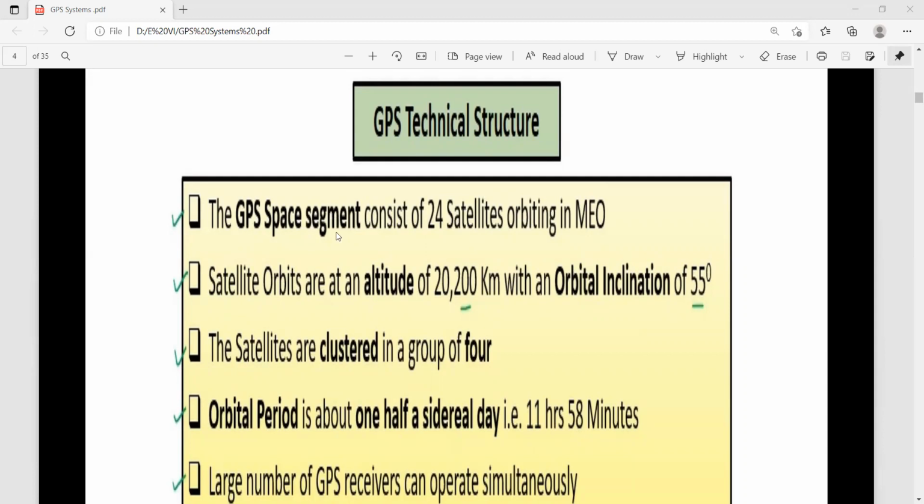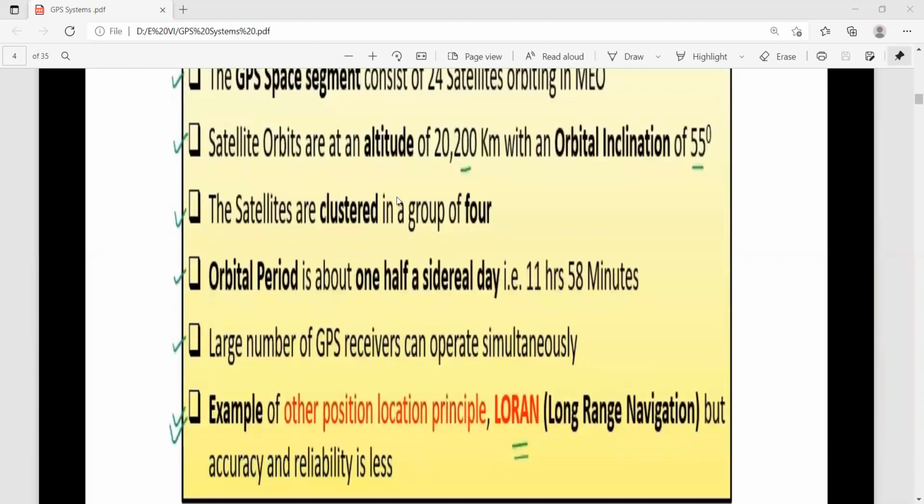The GPS space segment consists of 24 satellites orbiting in MEO. The satellite orbits are at an altitude of around 20,200 kilometers. So this is the height of the orbit, with an orbital inclination of 55 degrees. So each one is at 55 degrees.